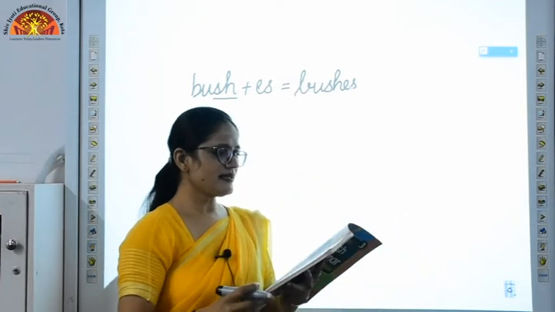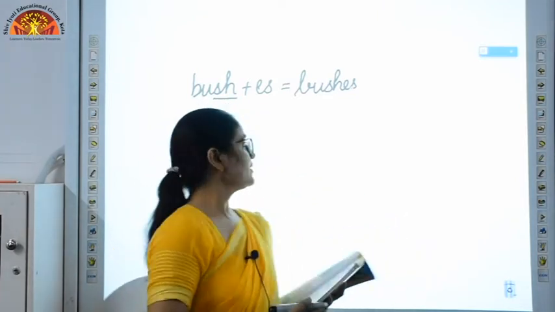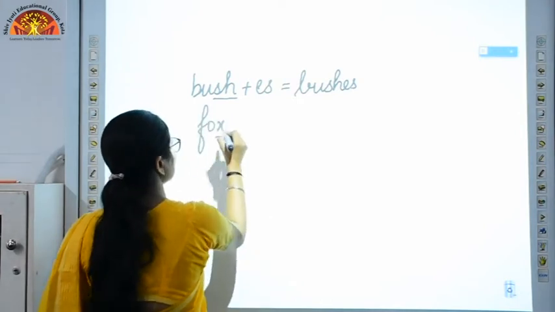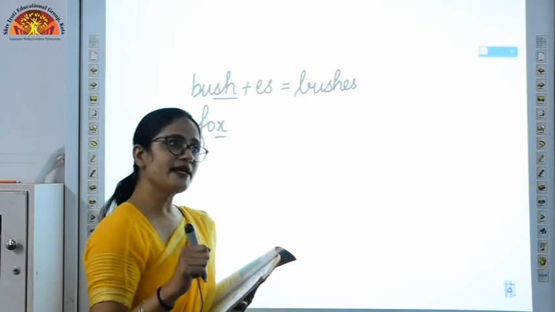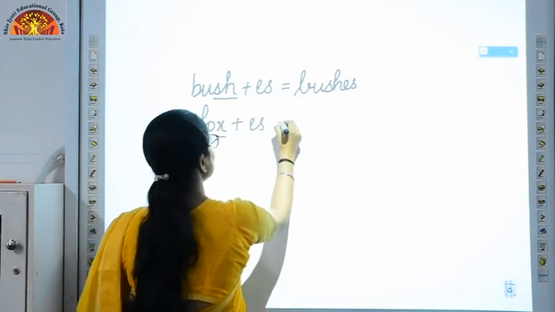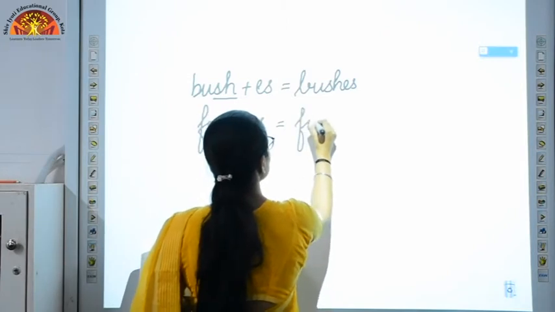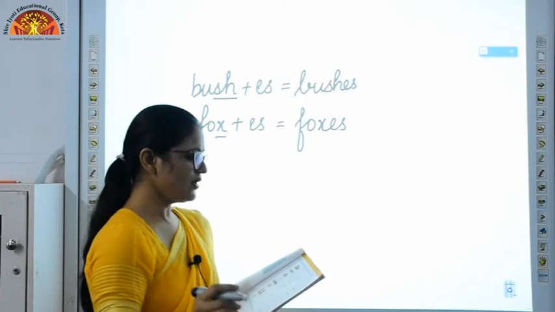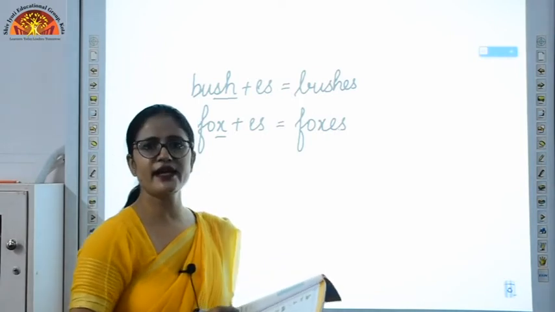And let's see exercise number B. You can see the word fox is given. It is ending with alphabet X, right? If it is ending with alphabet X, what we need to add? We need to add ES to it and it will become foxes. Okay. So these are a few of the words which are there in your book.